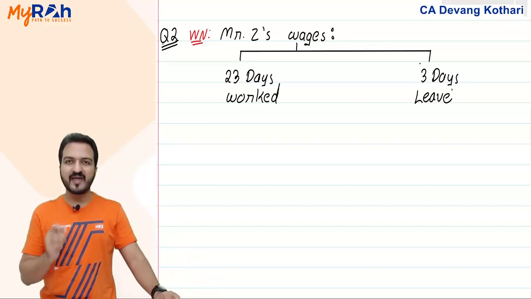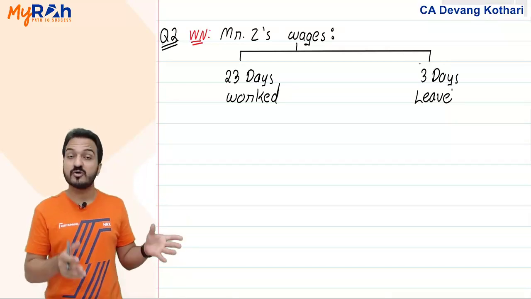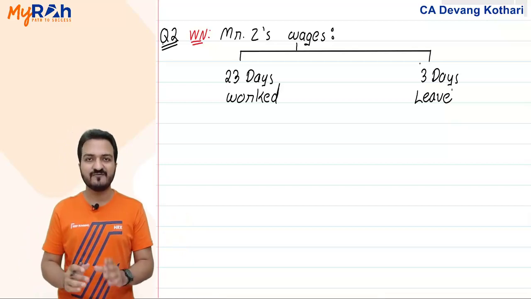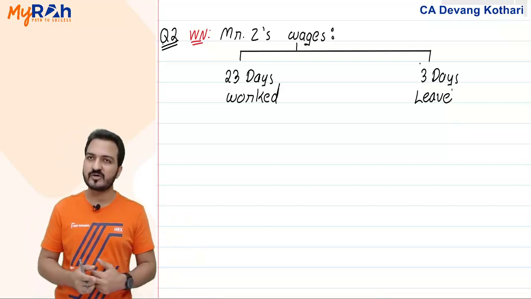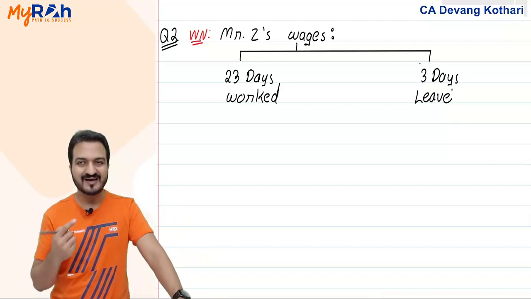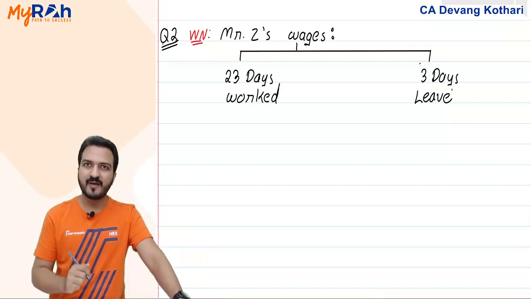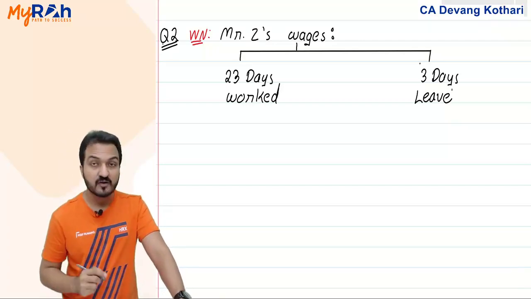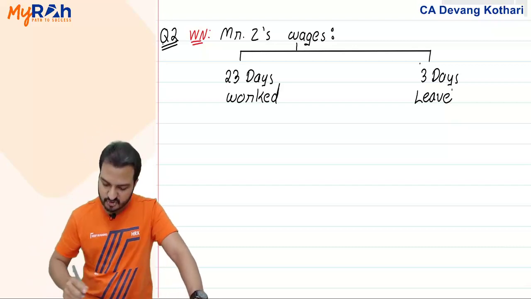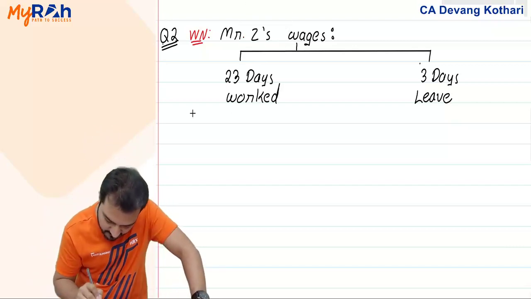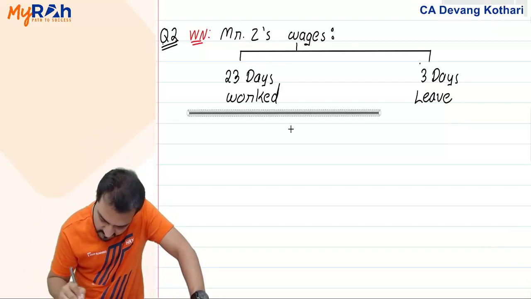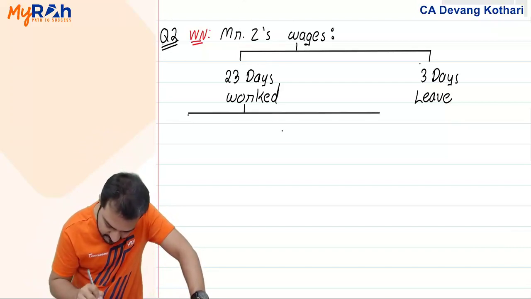But will he be paid wages for the leave days also? Yes, because casual leave is a paid leave given in the question. So he will be paid wages for that 3 days of leave. He will be paid wages for 23 days that he worked. In fact, the question clearly shows that this 23 days worked further contains some components like this.